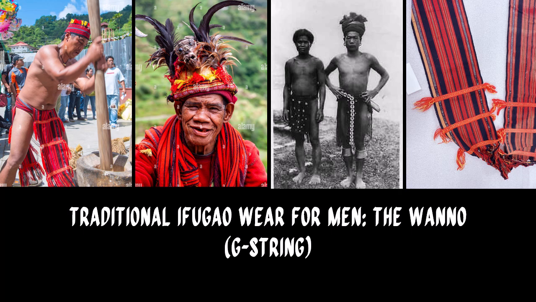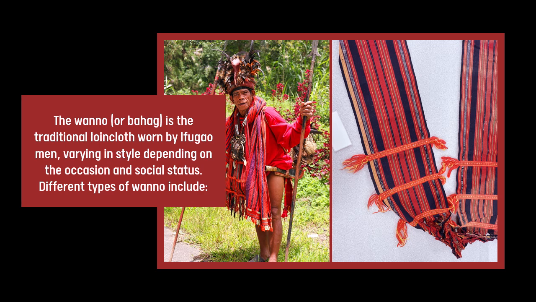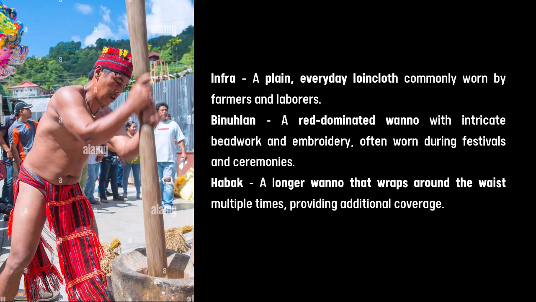Now, the Ifugao also has this most popular with men, no? Traditional Ifugao wear for men, the wano or the G-string, or we know as the bahag. Now, the wano or bahag, it is a traditional loincloth, okay, worn by Ifugao men, varying in style depending on the occasion and social status. Now, the different types of wano include, first one we have is the infra. It is a plain, everyday loincloth commonly worn by farmers and laborers.